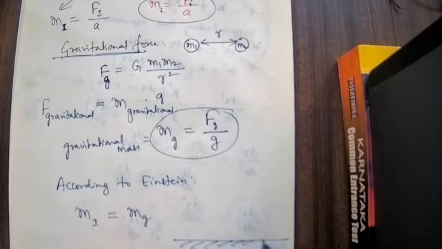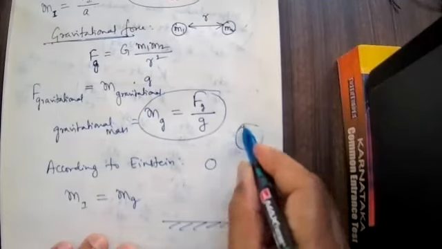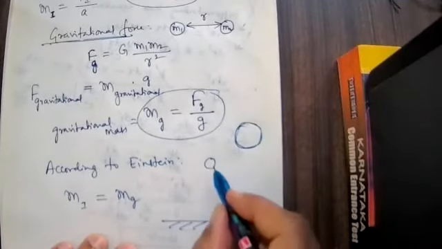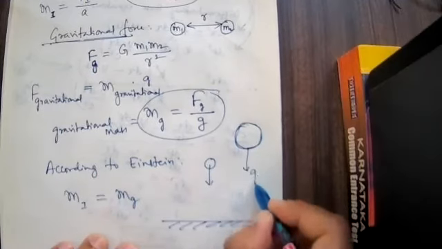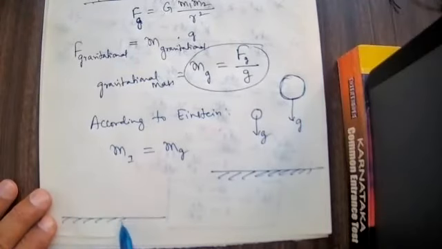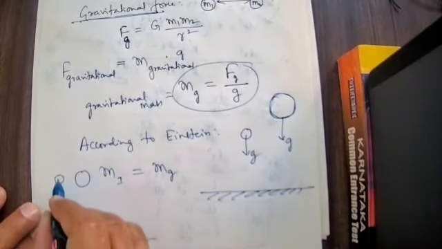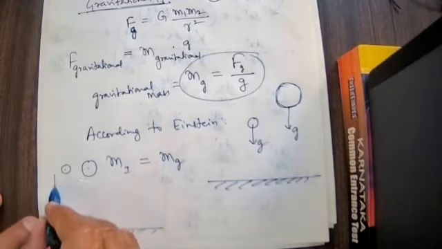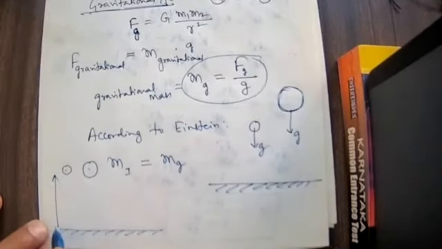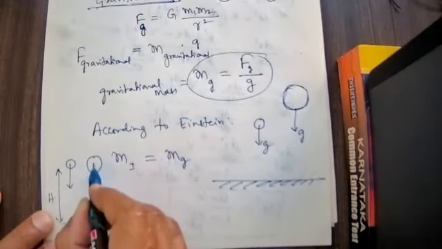So the meaning of this idea is, let us consider this is the Earth. If you are considering one small body here, and another bigger body here, both of them fall with the same acceleration due to gravity g. Consider this Earth's surface. I will consider one small body and one bigger body at the same point. The height at which they are present is the same. Now this is falling down, and this is also falling down.